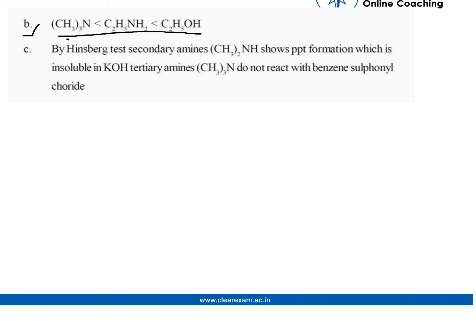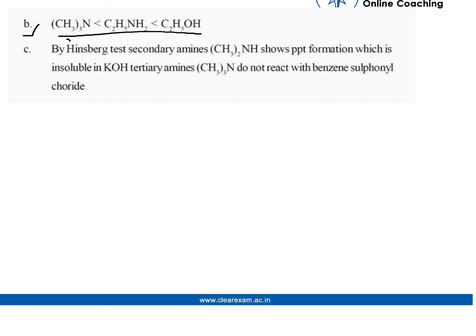(CH3)3N has the lowest boiling point, and the highest boiling point is of C2H5OH. The reason behind this is stronger H bonding, more BP, more solubility. Alcohol has a greater boiling point than amines, as the H attached to N takes part in H bonding.